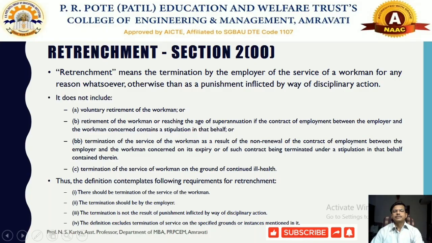Punishment is something different, and disciplinary action is something different, which we are going to discuss in forthcoming sessions. On account of misconduct by an employee, there could be a termination, but not a punishment, and that comes under the process of retrenchment by an employer.